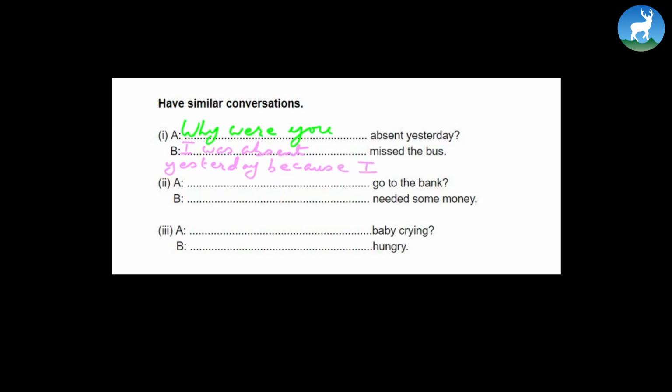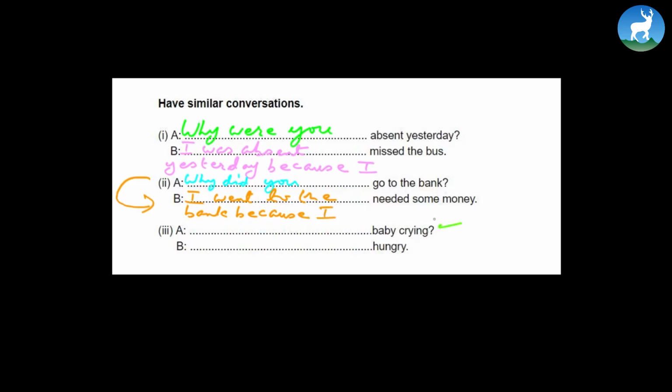See? Now similarly, let's look at number 2. Why did you go to the bank? What do you think the possible answer can be to this question? I went to the bank because I needed some money. See? So this is how we can express the reasons.